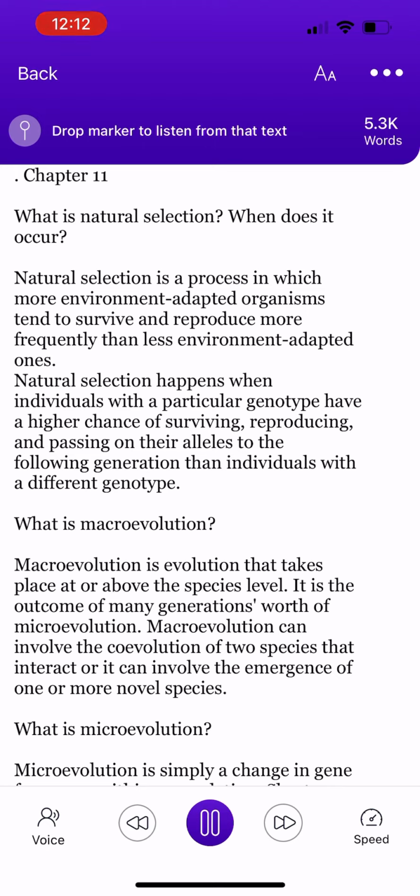Chapter 14. What is the event that leads from the haploid stage to the diploid stage in alternation of generations? Fertilization. Meiosis is where a diploid cell gives rise to haploid cells, and fertilization is where 2 haploid cells, gametes, fuse to form a diploid zygote.